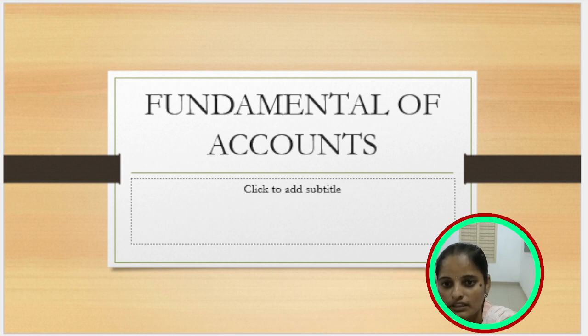And the third one is the nominal rule. In the nominal rule also there are two aspects, and the first one is debit. Debit is all expenses and losses. The credit is all incomes and gains.